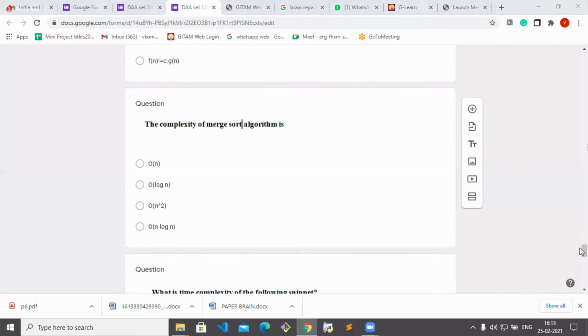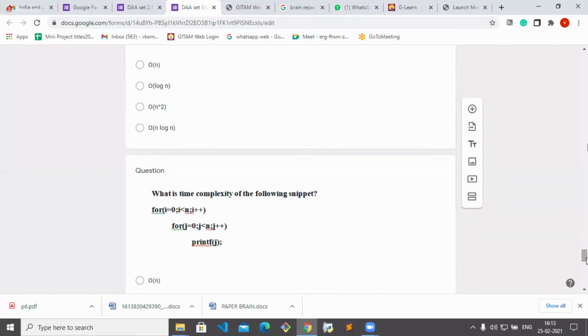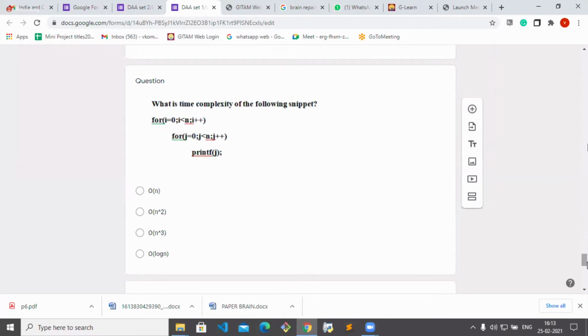What is the time complexity of the following snippet? What is the time complexity, ma'am? It is a nested for loop. Then what is the time complexity of this? Big O of n square. Very good.